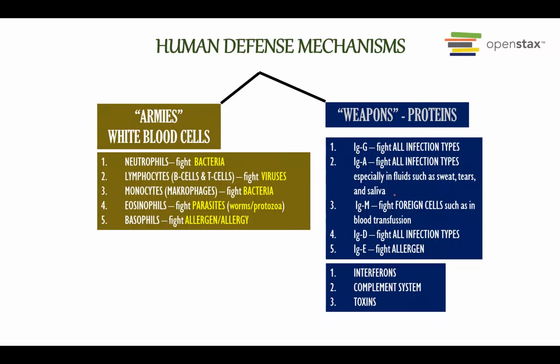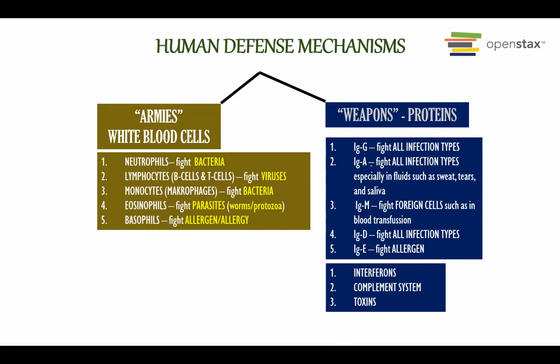Based on abundance, the first one is IgG, immunoglobulin G, and this usually fights against all types of infections.